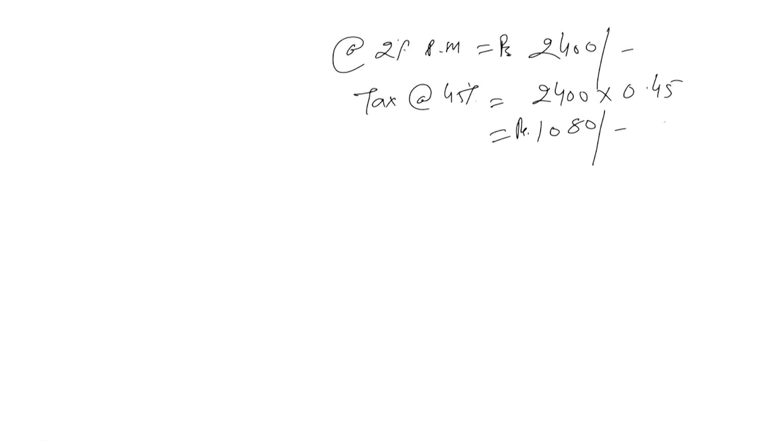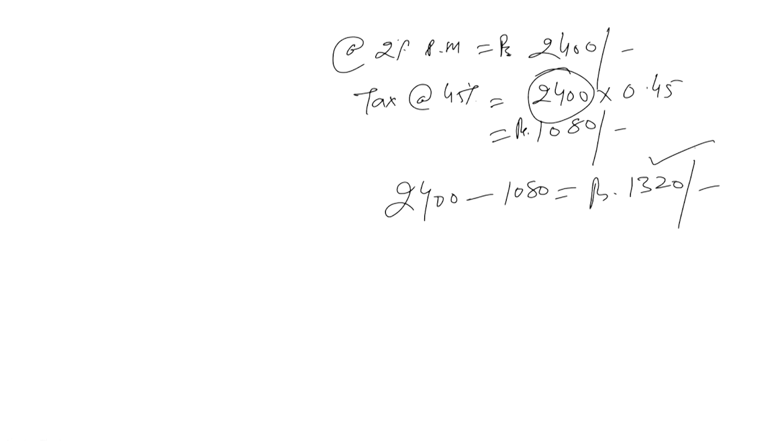So the total tax he is paying out of 2,400, which is interest cost, at 45% is 1080, and that 1080 out of this loading factor has gone to the government as tax, and that too in advance, right. After paying this, how much is he realizing? He is realizing 2,400 minus 1080. So how much is coming to him? The amount coming to him is 1320, and this is so because he is paying this 1080 at the point of sales.